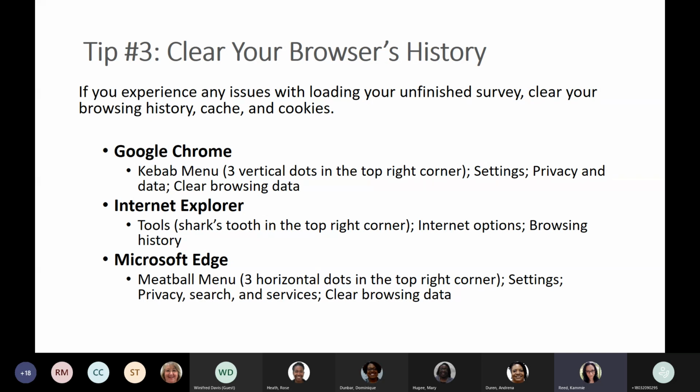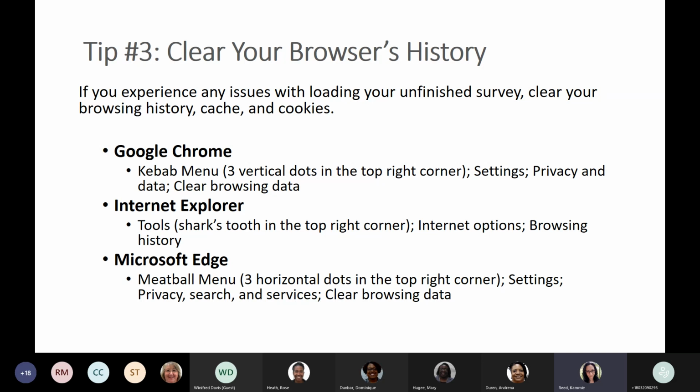For those of you who work in LACES, if you've been pulling a lot of reports or just going to a bunch of different tabs in LACES, this is definitely something that you'll want to do, because LACES and Chrome don't always work well together when you've been asking it to do a lot of things.